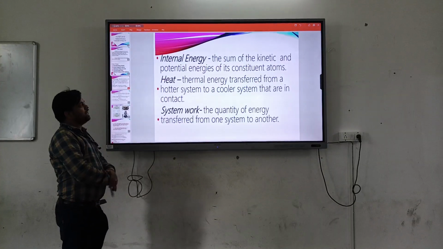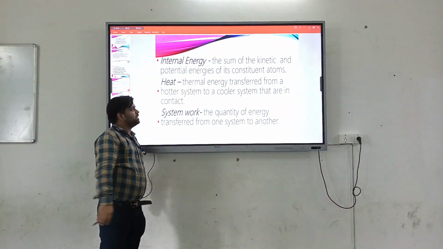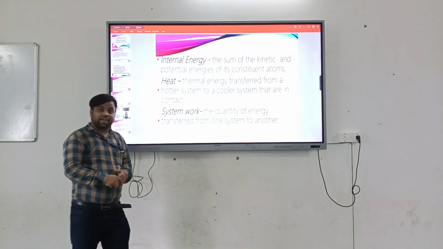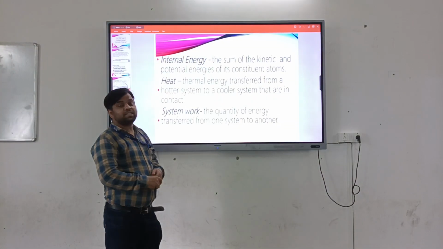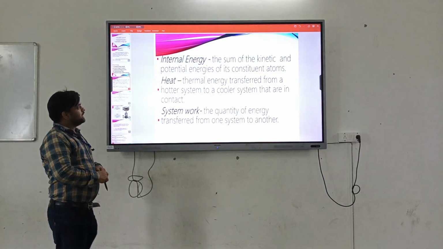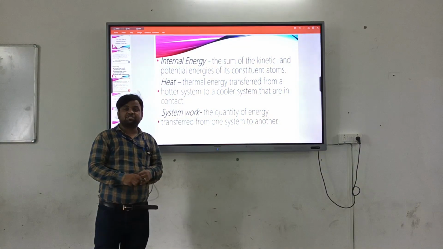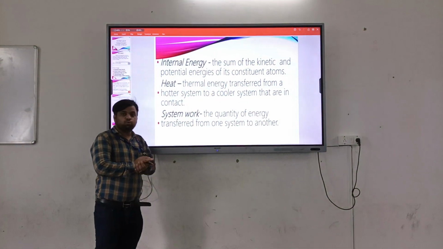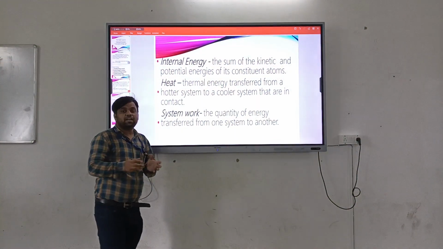Now, the internal energy. Internal energy is the sum of both kinetic energy and potential energy of its constituent atoms. And heat is the thermal energy transferred from a hotter system to a colder system that are in contact.